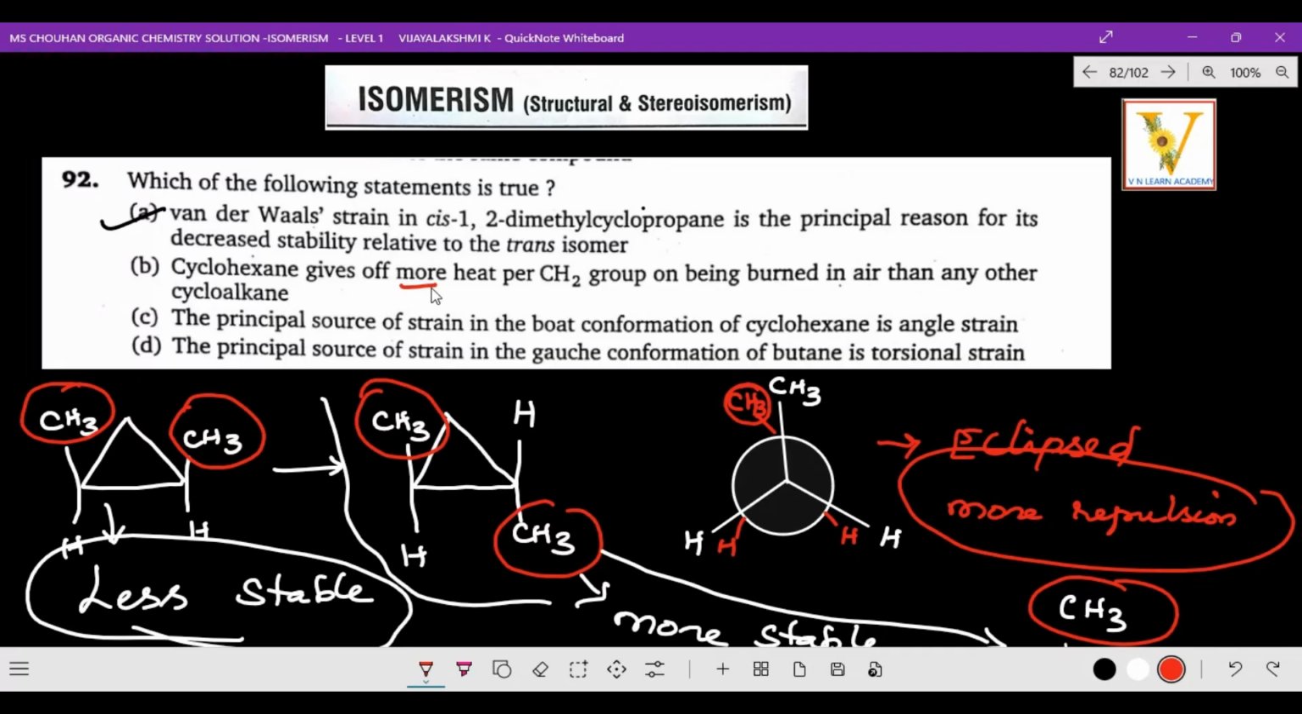So here they have given more, but actually less has to come. So this is the wrong option. That means this is a wrong statement. They are asking which statement is true, so this statement is not true, right?